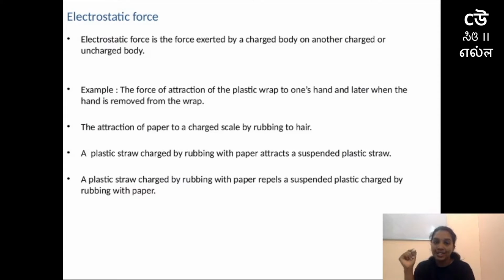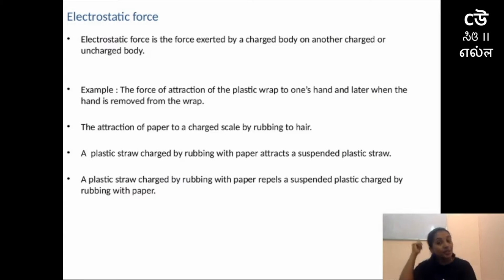Why is this attraction? Comb is an object which occupies space and has mass. That means it is matter, and it is composed of molecules, and those molecules have atoms consisting of protons and electrons, that is positive charges and negative charges.